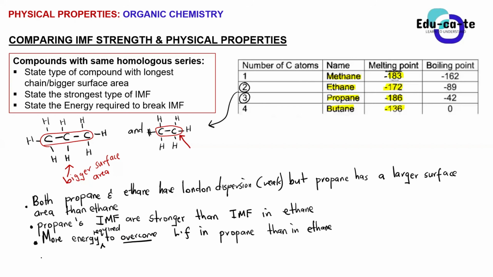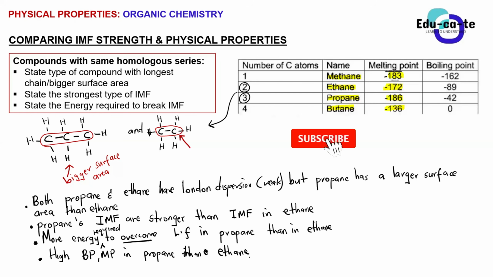And if there is more energy, you already know that more energy is usually associated with a higher boiling point and a higher melting point. Although for this table there's a bit of a deviation, basically we expect higher boiling and melting points in propane than in ethane, due to the high amount of energy required to overcome the intermolecular forces. Do you guys kind of get the sense?